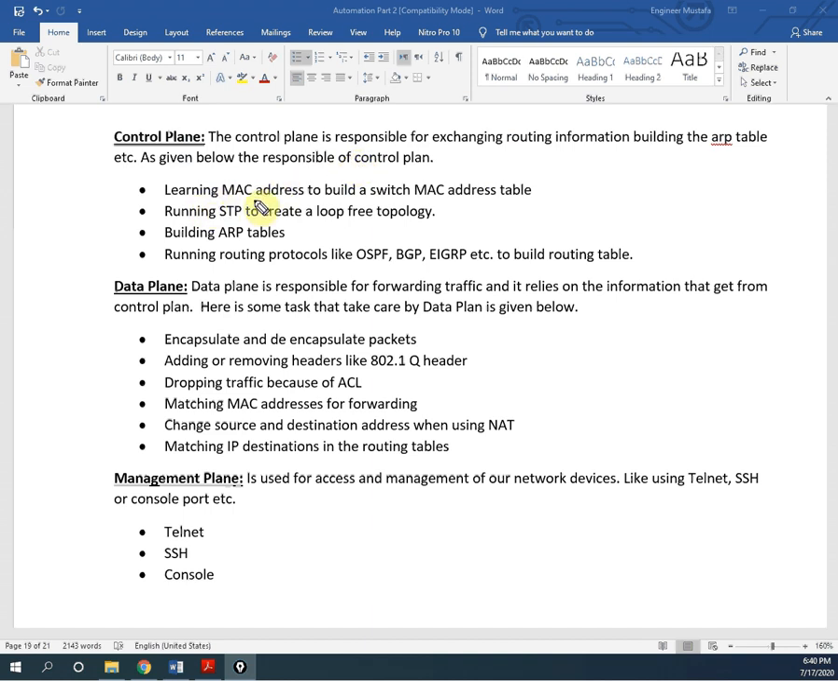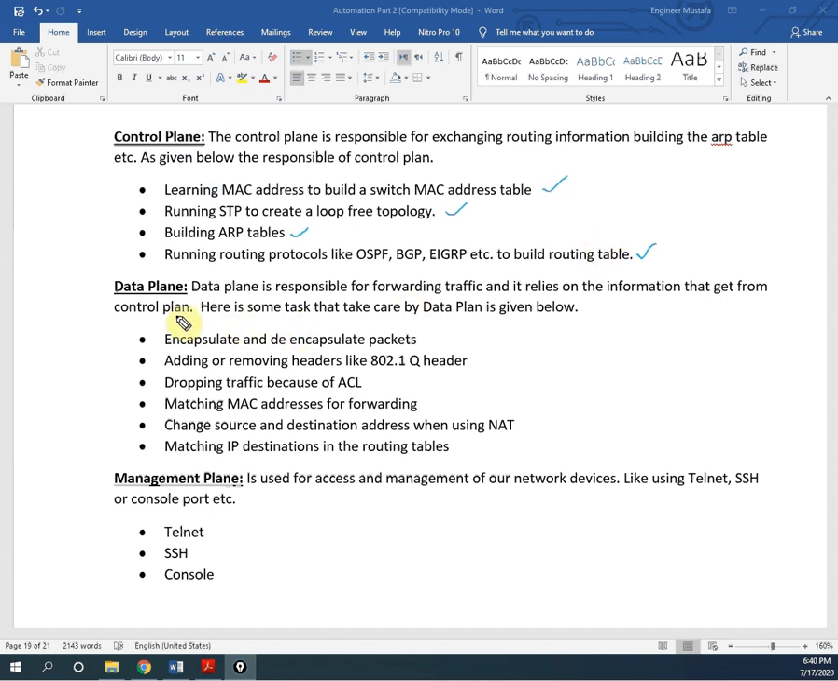Examples: learning MAC addresses to build a MAC address table in the switch, running STP to create a loop-free topology in the switch, building the ARP table, and running routing protocols like OSPF, BGP, EIGRP or RIP to build a routing table. So the control plane is a plane responsible for thinking about what needs to be performed. Like our brain takes decisions, the control plane in the router makes the decisions.